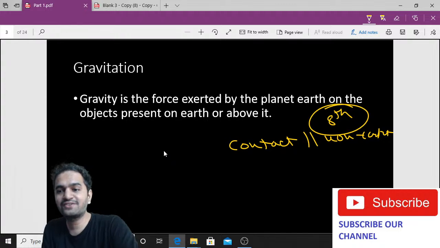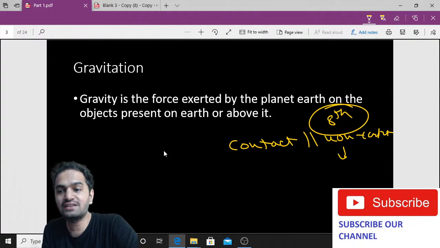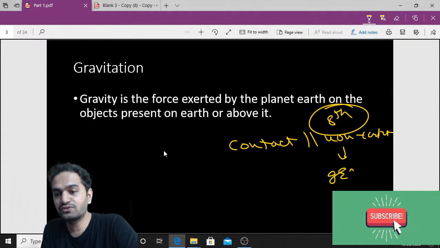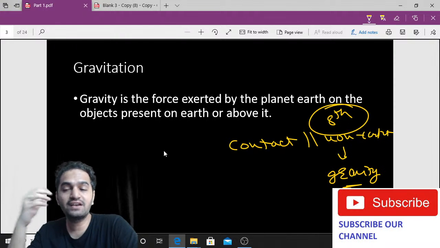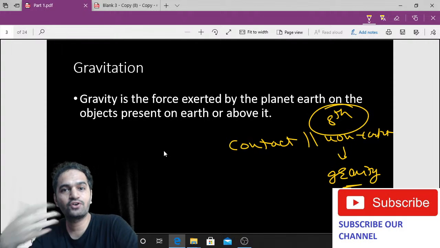And in non-contact forces, there was one force in particular which was very simple to understand, very easy to comprehend, and that was gravity, gravitational force. That is what we are calling gravity. So that was very simple, right, in class 8. That was the only force which was very easy for us to understand.